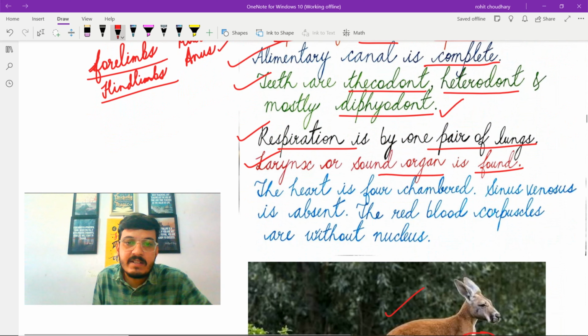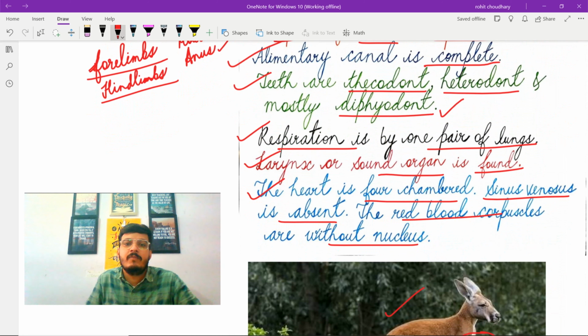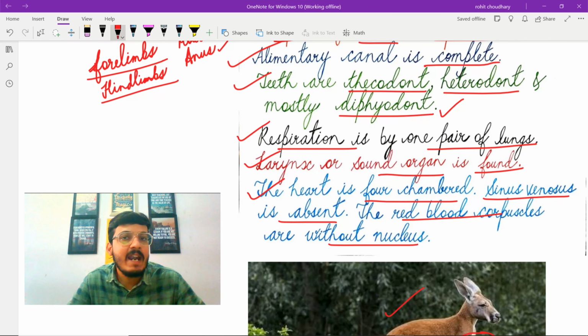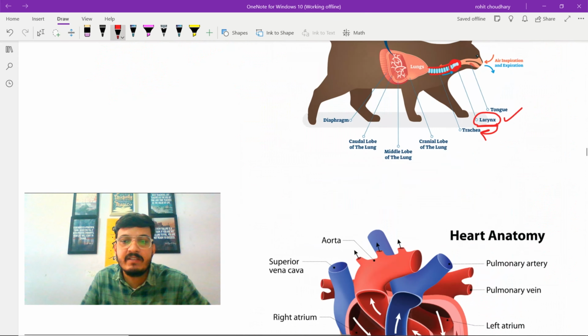The next characteristic feature is the heart is four-chambered, sinus venosus is absent, the red blood corpuscles are without nucleus. So we will understand the meaning of each and every line. Starting with first, the heart is four-chambered.